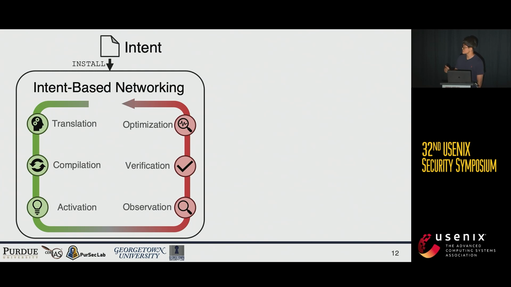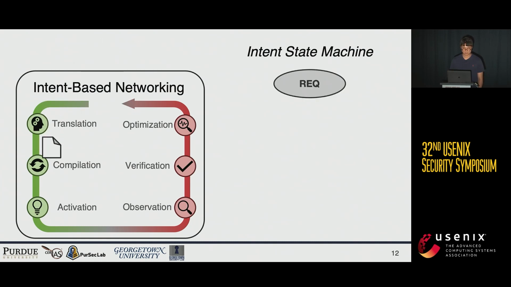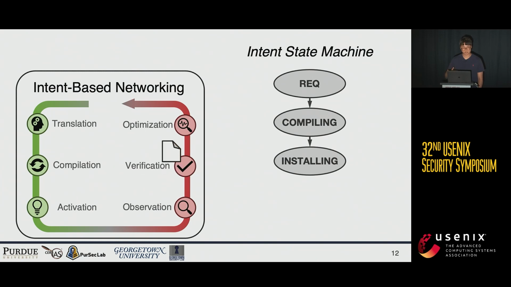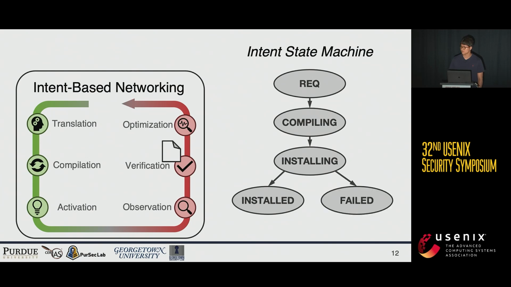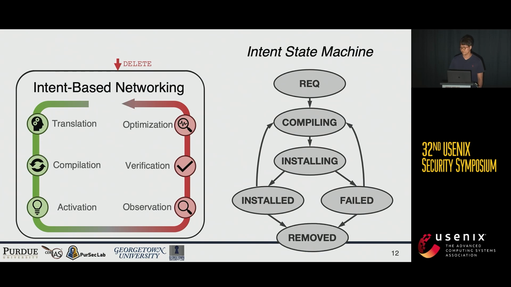While stepping through each stage, it creates an intent state machine to represent internal state transitions, like requested, compiling, installing. And after the verification, this intent state can go to either installed or failed. If there is a network change, it goes back to the compilation, and the intent state also goes back to compiling. This intent can be deleted. In that case, the intent state goes to removed. This intent state machine is the core idea of our research work.